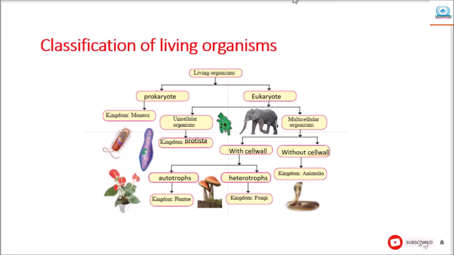Classification of living organisms that you have studied in previous standard. Living organisms are classified into two, prokaryotes and eukaryotes.